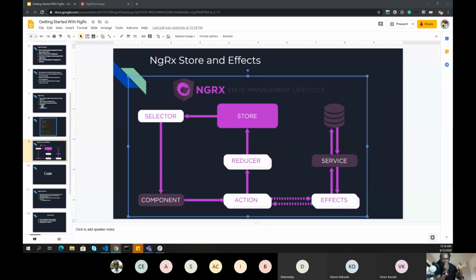You thought that your application will be really small, and then you decided not to use a store, not to use state management in your application. After 4 or 5 sprints, you are in a mess. You just figured out that now your data is actually flying around. I'm not able to see which data to retrieve from where, and I end up making a lot of API calls. So do that from day one, so you have everything under control. And don't wait till the time everything just blows up.